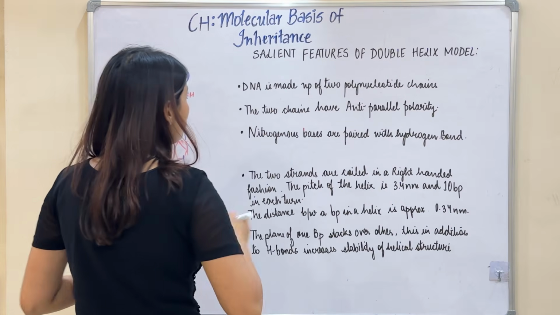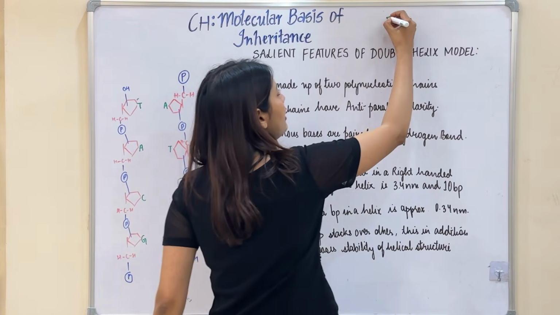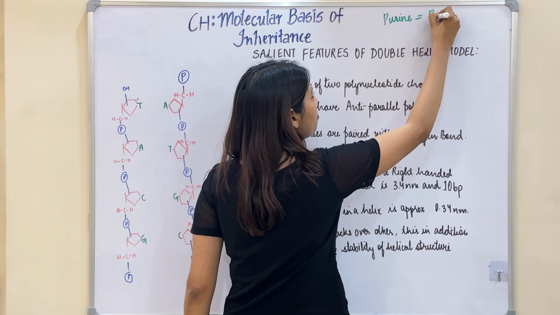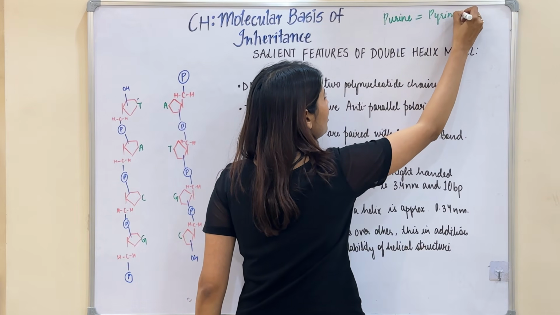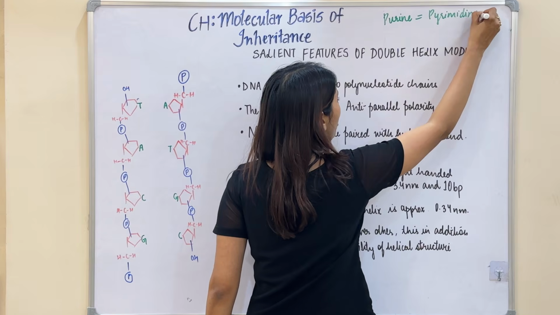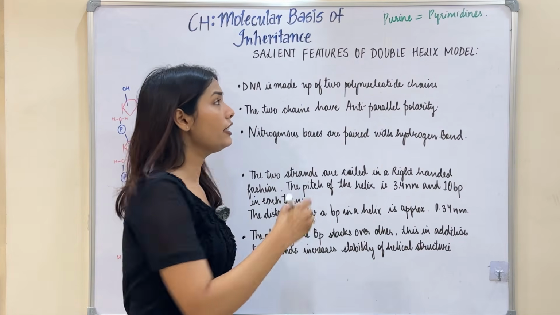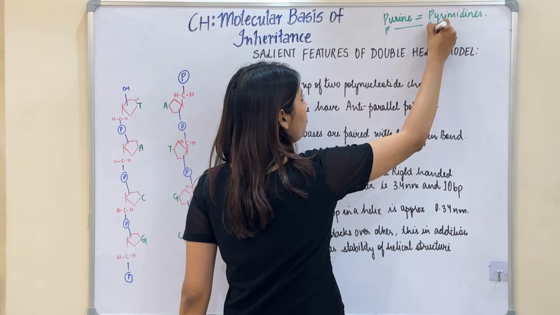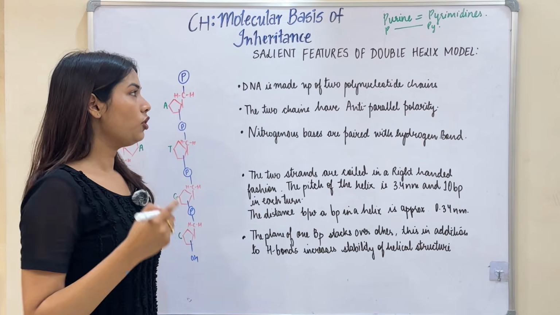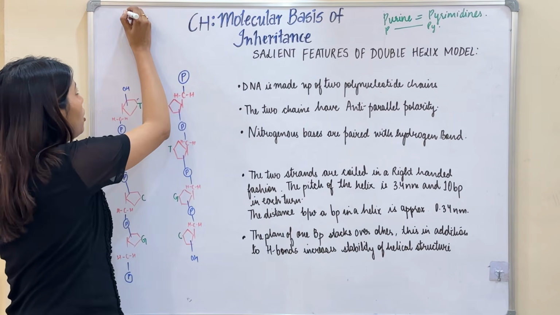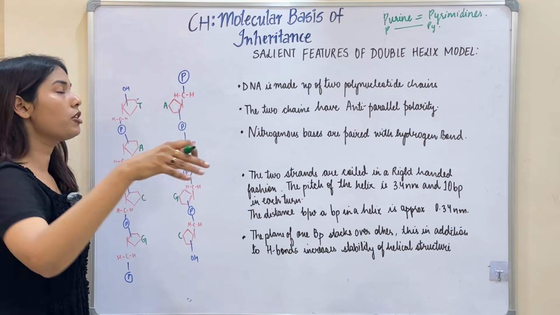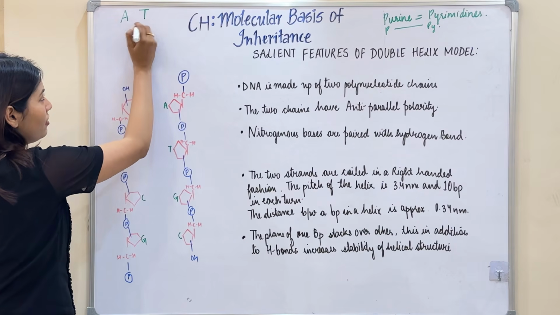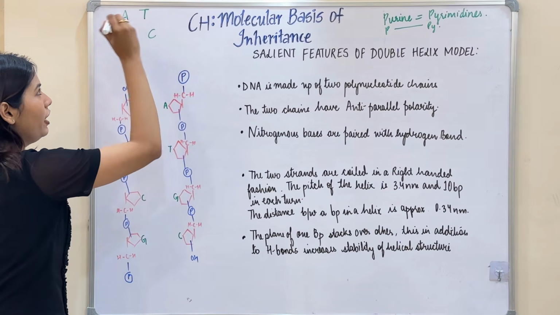I want you to remember that the number of purines and the number of pyrimidines always remain the same, because a purine forms a bond with a pyrimidine only. So how will we know which purine is going to form a bond with which pyrimidine?